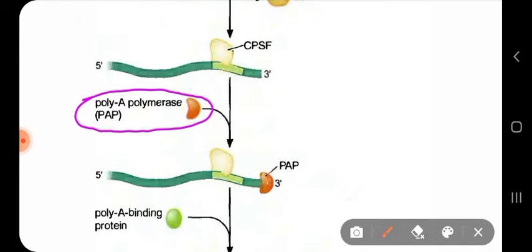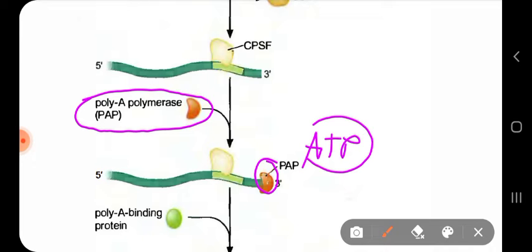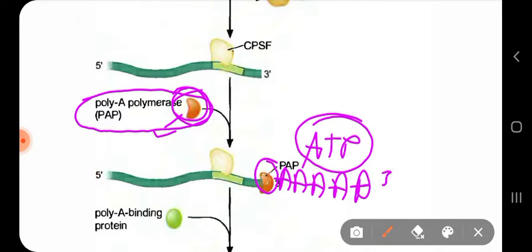Poly A polymerase needs RNA, and it needs ATP as a precursor molecule, and adds nucleotides using the same process as done by RNA polymerase. But the main specific feature of this poly A polymerase is that it doesn't need any primer. It doesn't need any template either. It only goes on adding adenine to the 3' end, right?